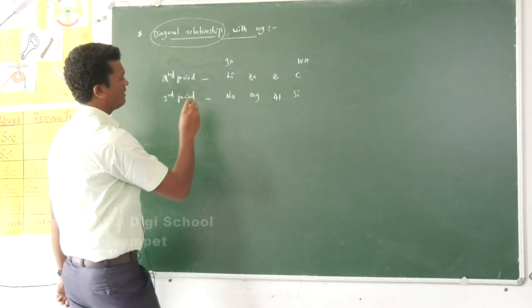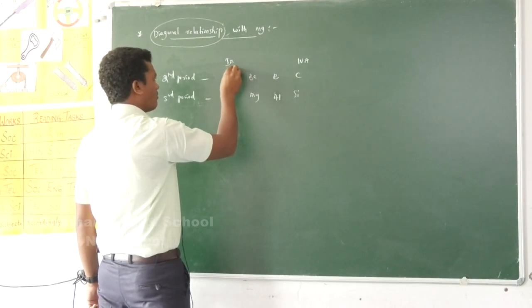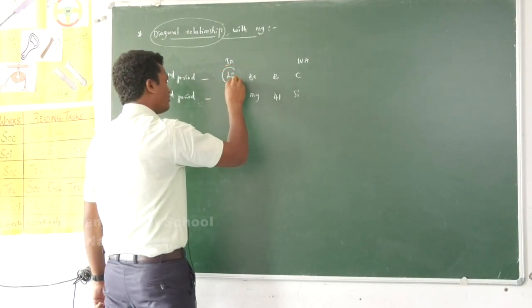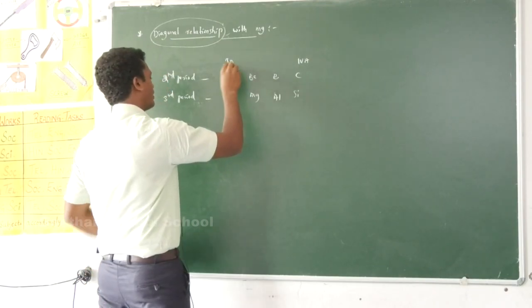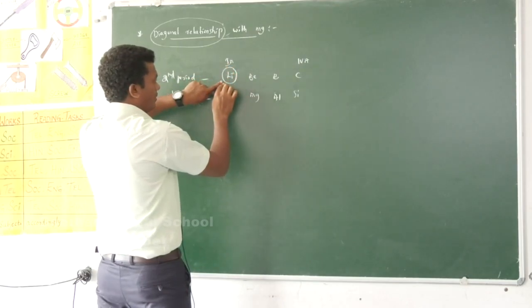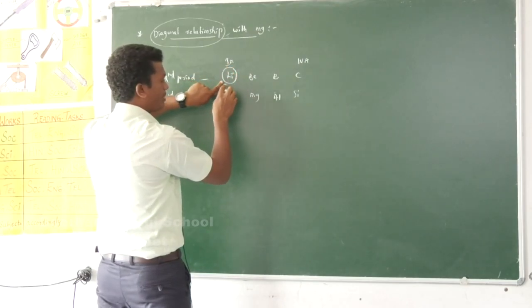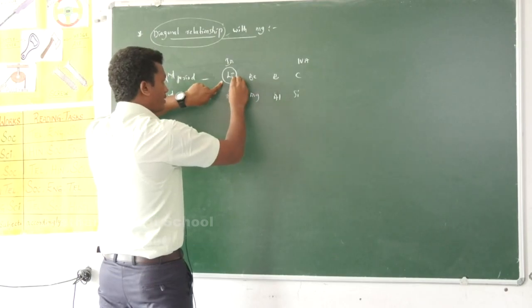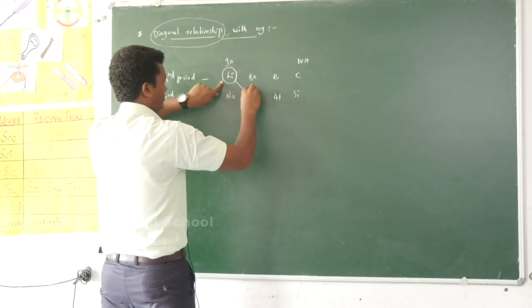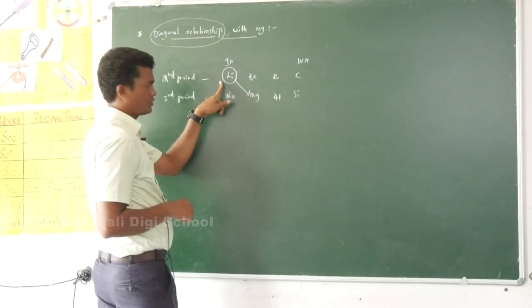The phenomenon of the first element in one group expressing similar properties with the second element in the next group, lithium with magnesium.